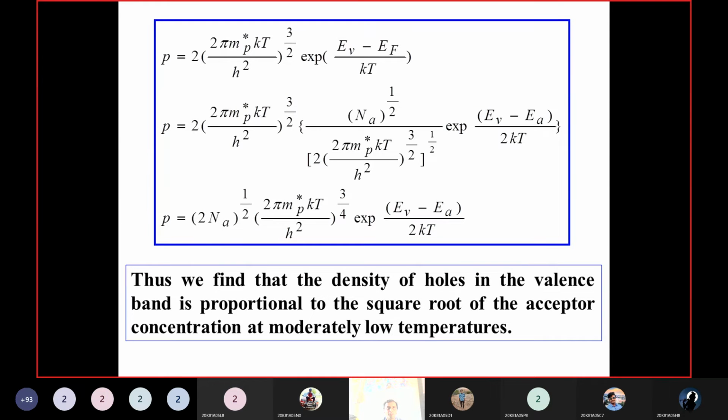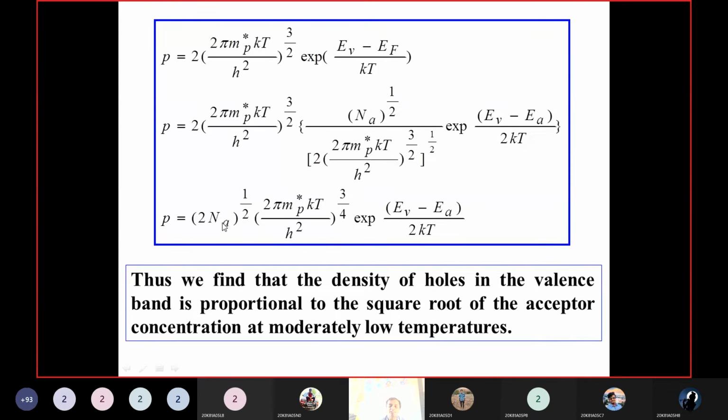One more thing here: we find that the density of holes in the valency band is proportional to the square root of the acceptor concentration Na.